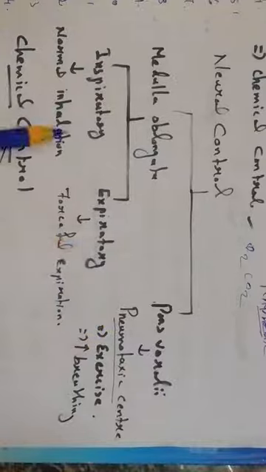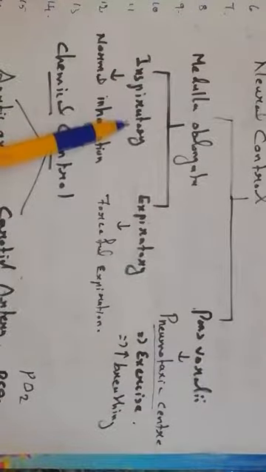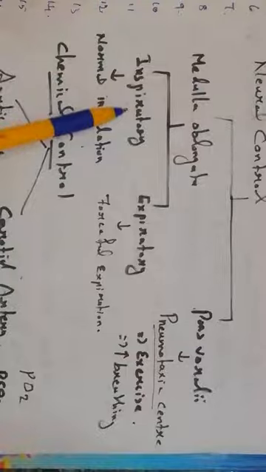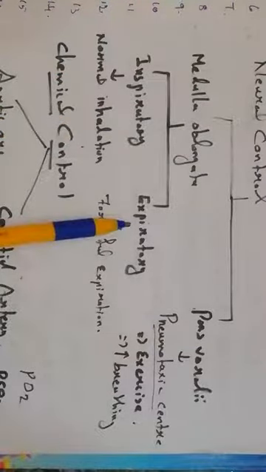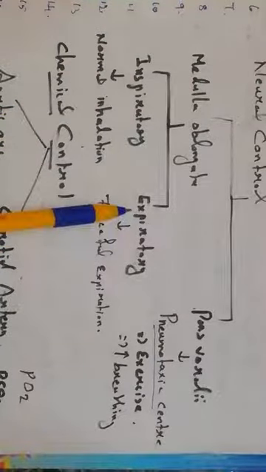Let us see the role of each. The inspiratory center controls normal inhalation, breathing in. Regarding the expiratory center, during inspiration it will be inactive.